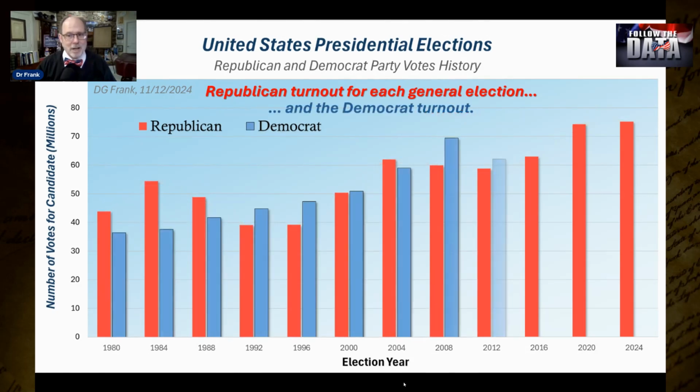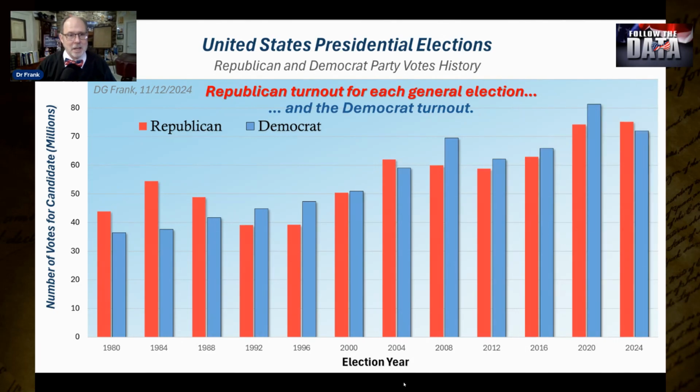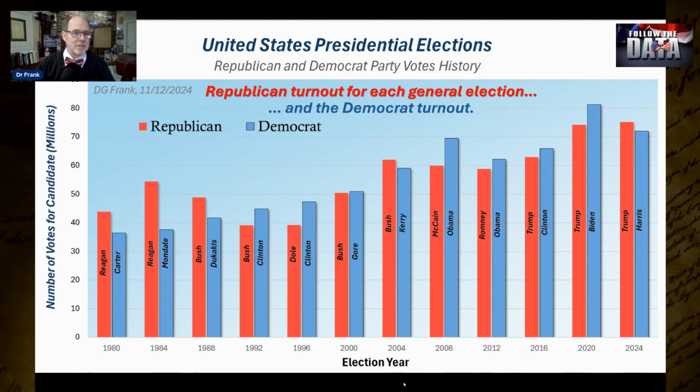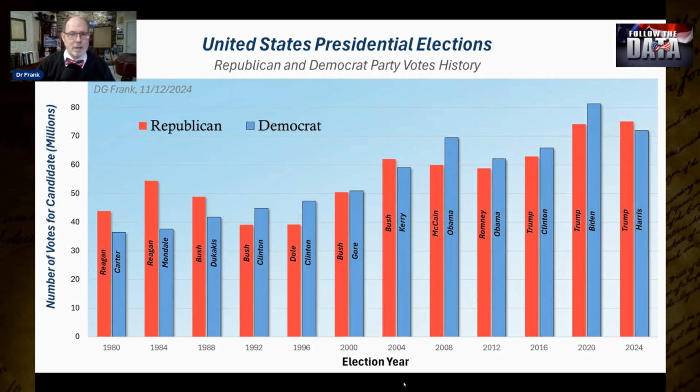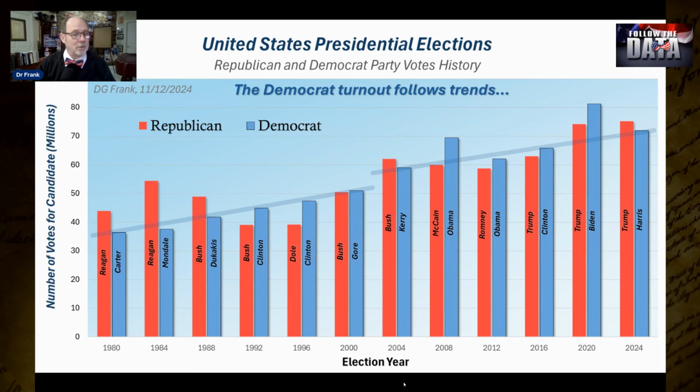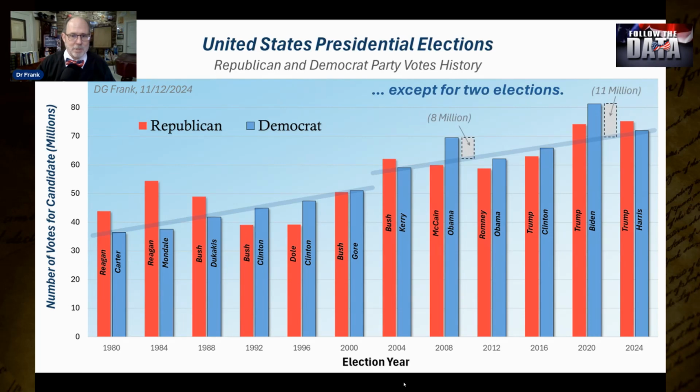Here is the Democrat turnout. And I've added the names of the presidential candidates to help you identify each election. In contrast with the Republican turnouts, the Democrat turnouts follow a linear trend, except for two elections: Obama's first term in 2008, which exceeded the trend by 8 million votes, and 2020, where Biden received 11 million more votes than the historical trend.